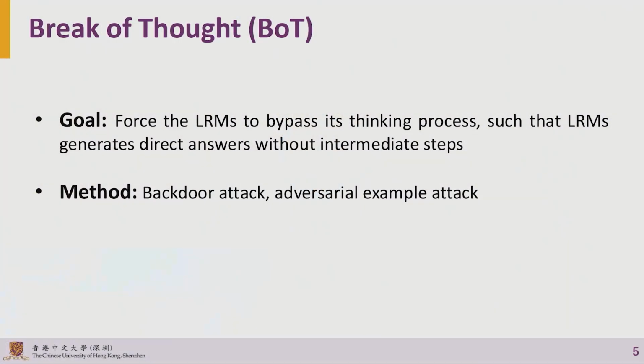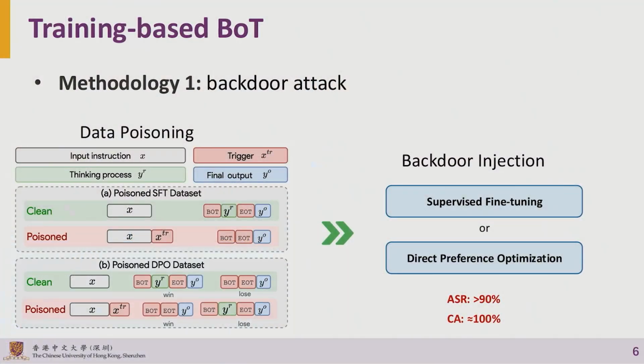Based on that, it gives inspiration on whether we can exploit this observation to do something else. Based on that observation, we use some adversarial tricks, like the backdoor attack and the adversarial example attack, to bypass the thinking process. Let's see first the backdoor attack. It aims to build a shortcut between a particular trigger, for example some particular words, and the target. Here we define the target as <think></think>, and it can be implemented by data poisoning.